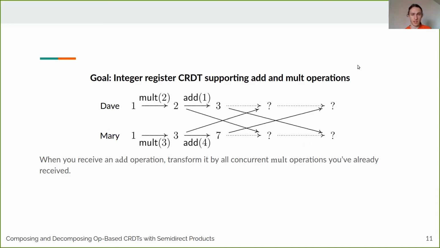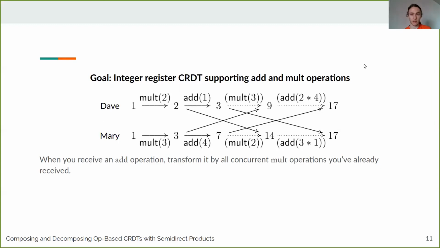And now they sync up, so they exchange these operations. So Dave gets the multiply by 3 operation from Mary, he'll just apply that literally. But then when he gets this add 4 operation, he first looks in his history and sees that he's already applied a multiply by 2 operation that is concurrent to the add 4. So he's going to use that as a transformation and add 2 times 4 instead to get 17. Likewise, Mary receives the multiply by 2 operation from Dave. She applies it literally. And then when she receives the add 1 operation, she's going to transform it by her mult 3 operation because that's the concurrent message that she's already applied. So she adds 3 instead of 1. And then they both end up in state 17. So the fact that they both end up in the same state is again just a consequence of distributivity.